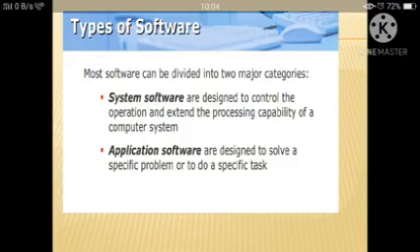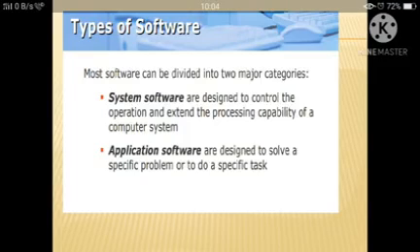Now, classification of software. Software is divided into two major categories. The first one is system software, the second one is application software. System software is categorized into four sections: the first one is operating system, number two language processor, device driver and utilities.